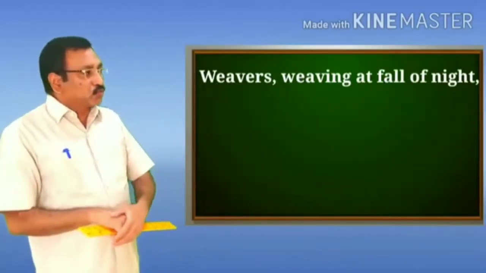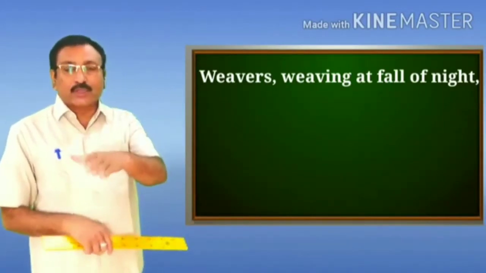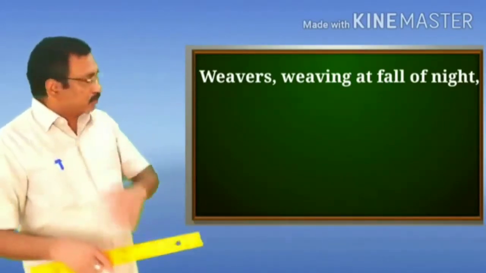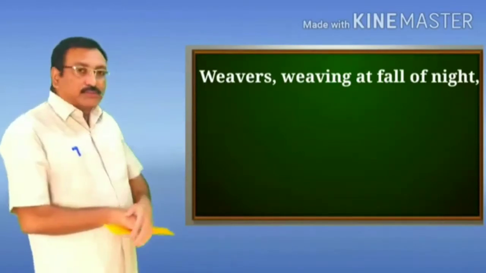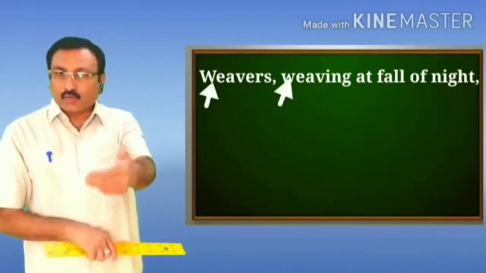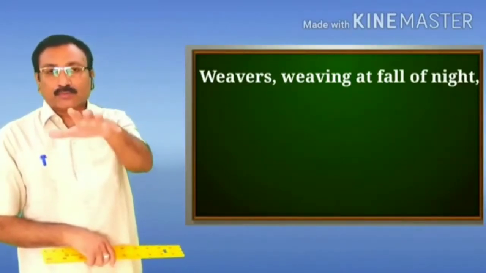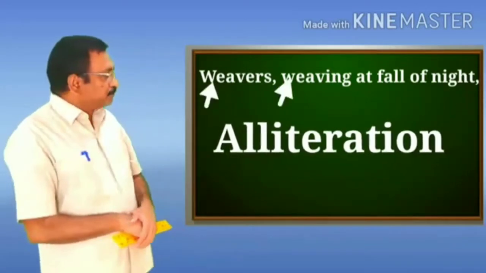In this line also we have two figures of speech. The first is alliteration and the second is metaphor. The words weavers and weaving begin with the same sound, and that is w, and therefore this line is an example of the figure of speech alliteration.